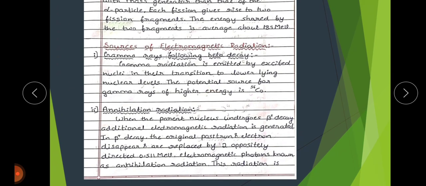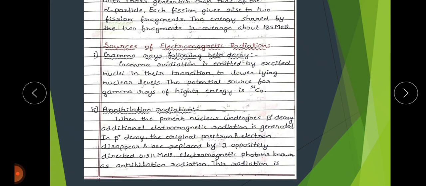In the case of annihilation radiation, annihilation is a process in which an electron and a positron combine to form a photon. It can also be called the reverse process of pair production. As in pair production, the photon is split up into an electron and a positron, so annihilation is the reverse process of pair production.